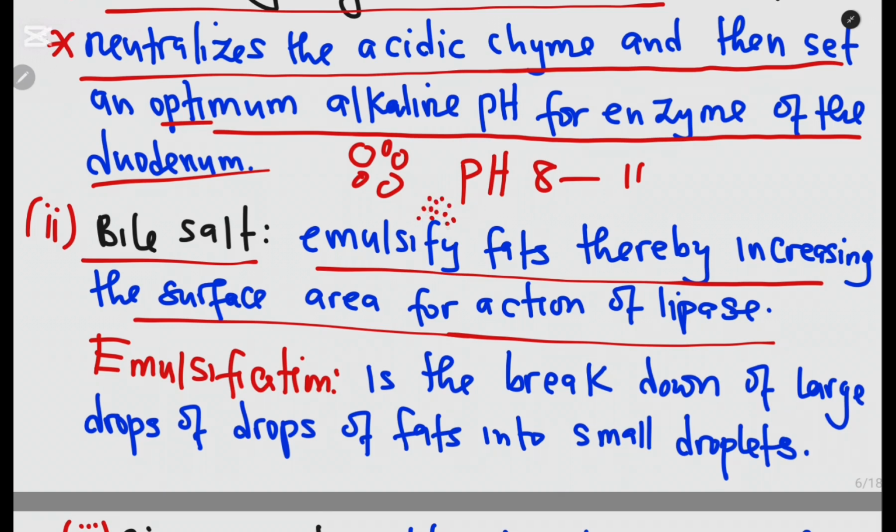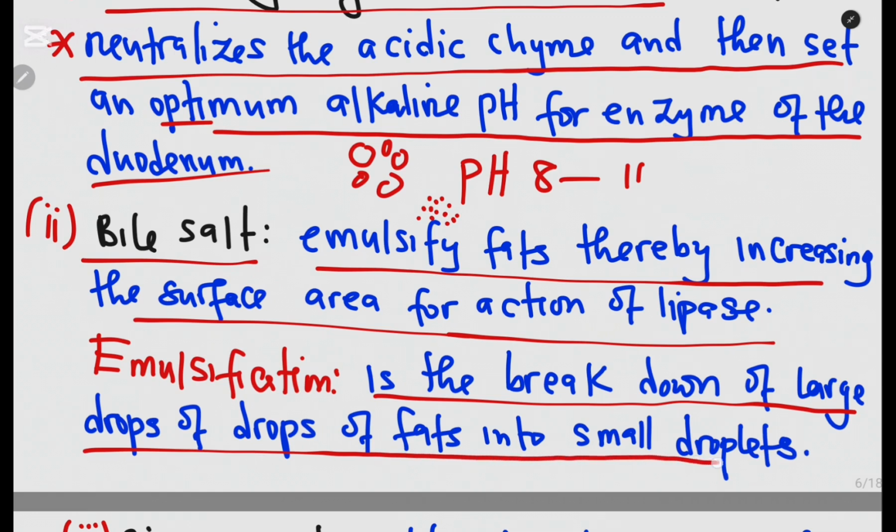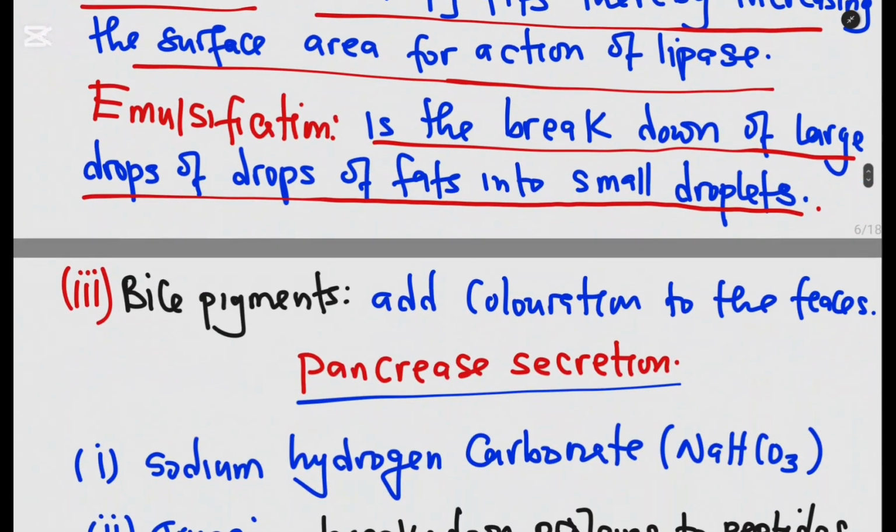That is emulsification: a breakdown of large drops of fat into smaller droplets. This creates a large surface area for enzyme action. I should mention that emulsification is also physical digestion because it does not involve enzymes. So emulsification, as well as chewing in the mouth, are examples of physical digestion.